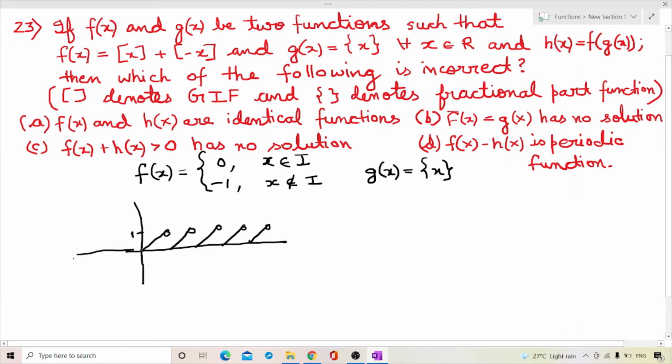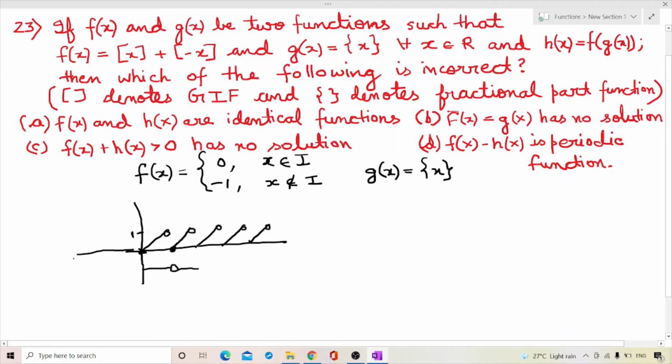At 0, f(x) will be 0. Then as we move ahead it will be -1, and again when it is an integer it will be 0. Again here there will be a gap, and again it will move ahead.